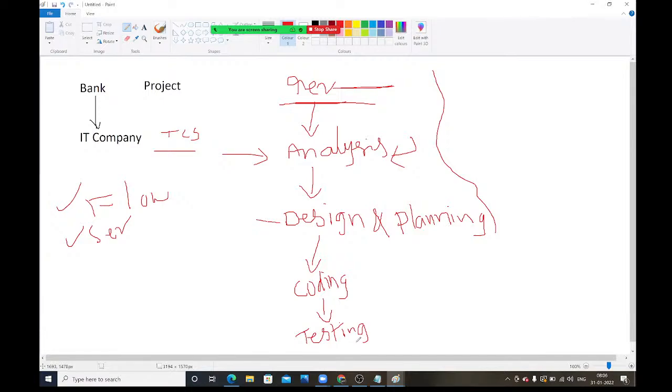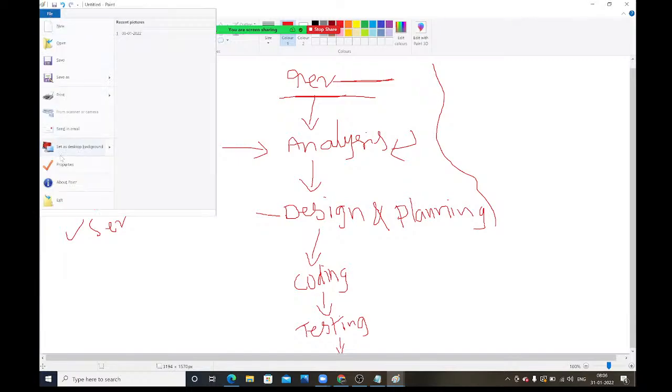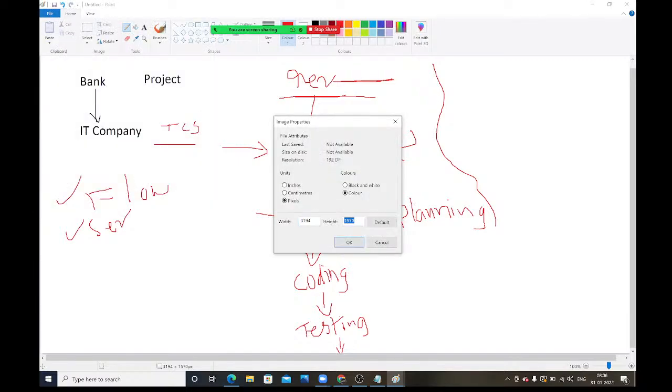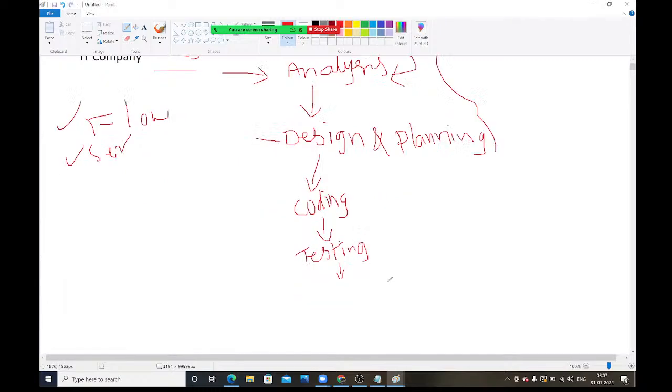So once user acceptance testing is completed, the next stage is user acceptance testing. We call it UAT. In companies, we call it UAT testing.